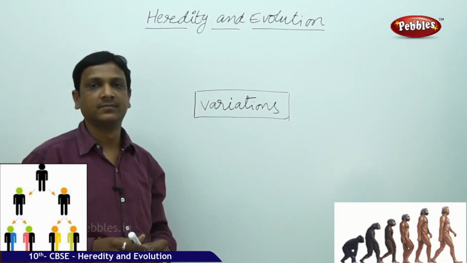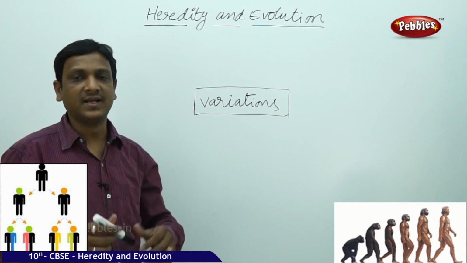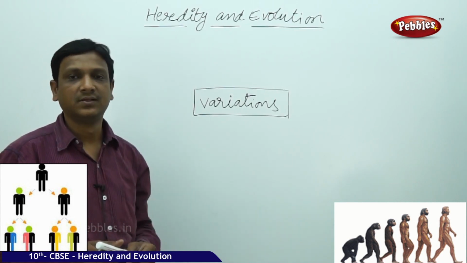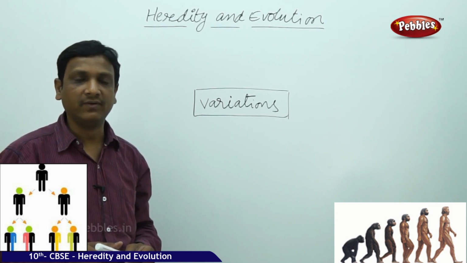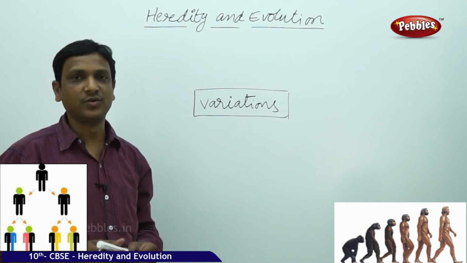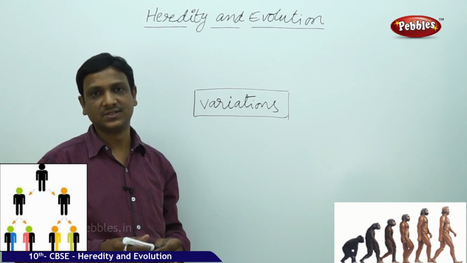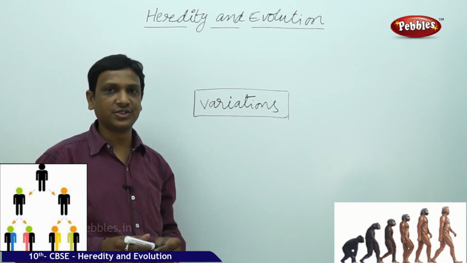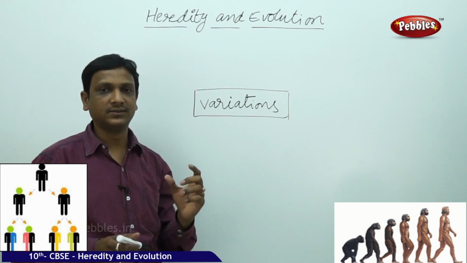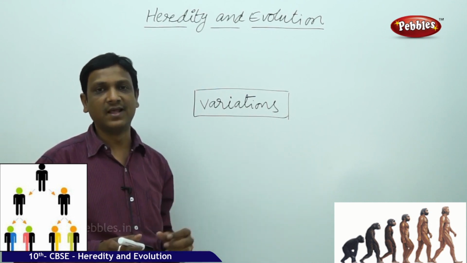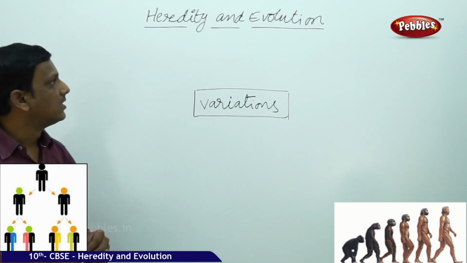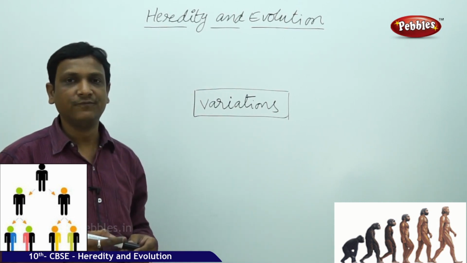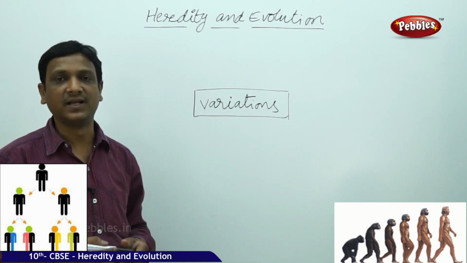Heredity and evolution. This chapter is linked to the previous lesson, where we learnt about sexual and asexual reproduction. In that lesson, we learnt about the reason for evolution. Evolution is a gradual process which made the diversity possible on this planet.